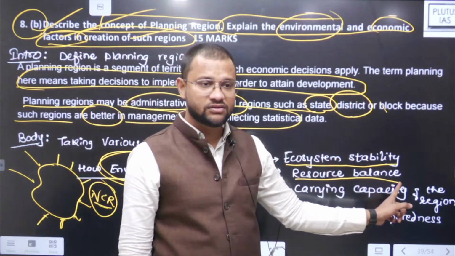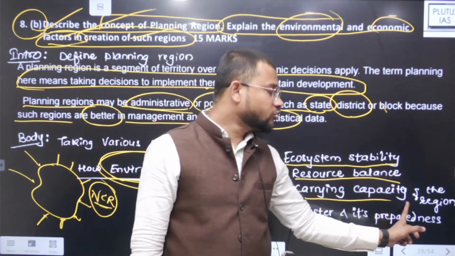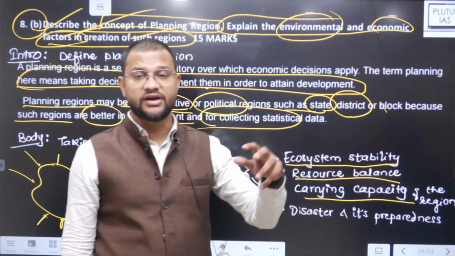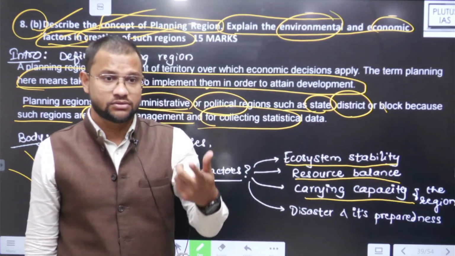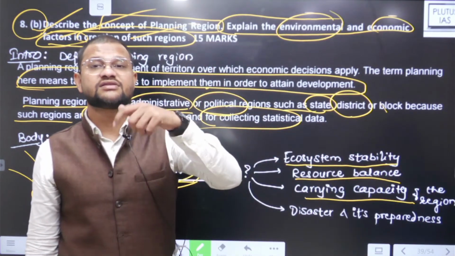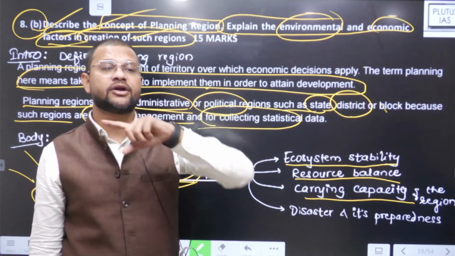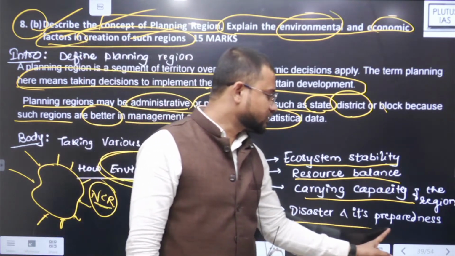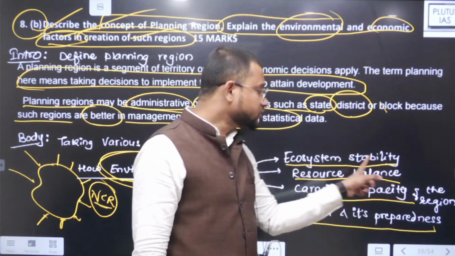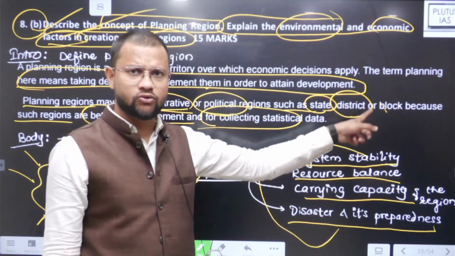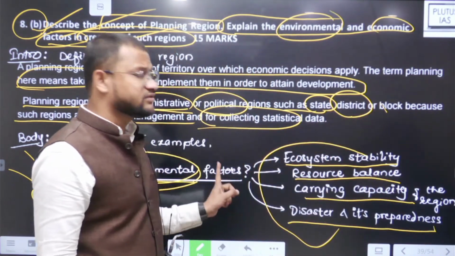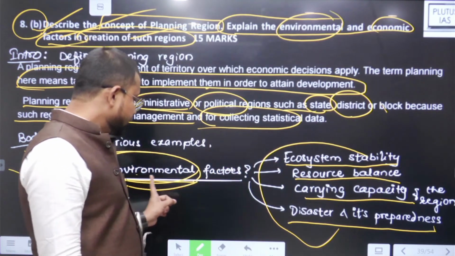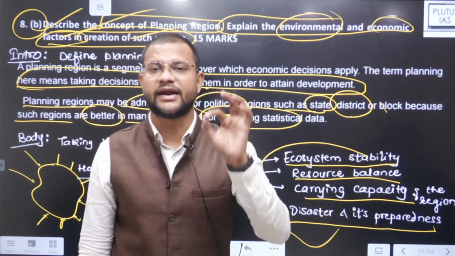Resource balance, carrying capacity of the region, to what extent resources can carry the population, or the area can sustain the population of biotic and abiotic mode. Then disaster and its preparedness. All these ecological factors, you can add on your own, are needed to be considered for identification of a planning region.